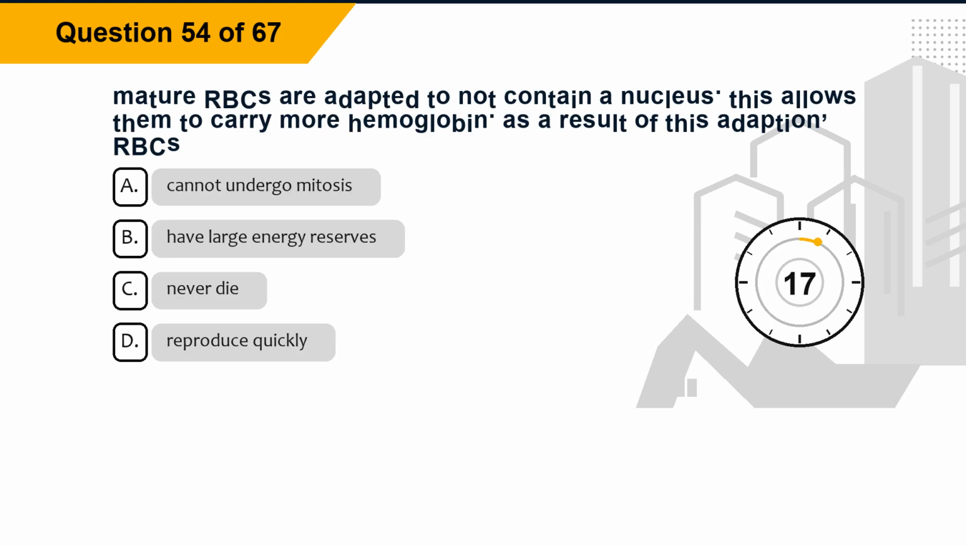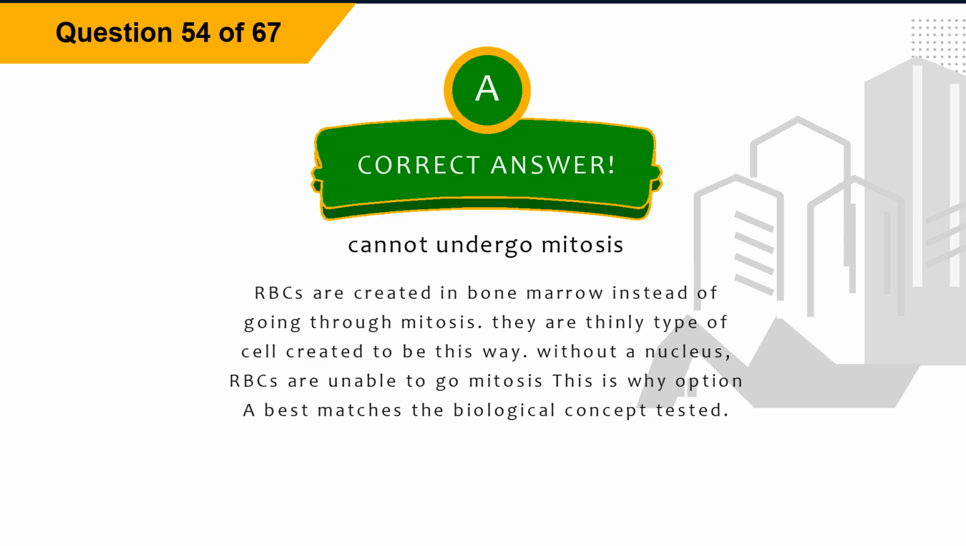Question 54. Mature RBCs are adapted to not contain a nucleus. This allows them to carry more hemoglobin. As a result of this adaptation, RBCs: option A, cannot undergo mitosis. Option B, have large energy reserves. Option C, never die. Option D, reproduce quickly. The correct answer is option A, cannot undergo mitosis. Explanation: RBCs are created in bone marrow instead of going through mitosis. They are a type of cell created to be this way. Without a nucleus, RBCs are unable to undergo mitosis. This is why option A best matches the biological concept tested.